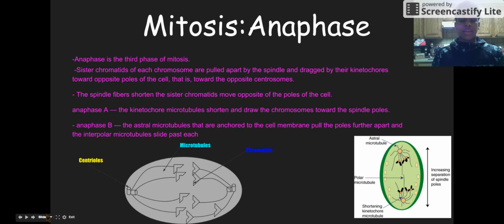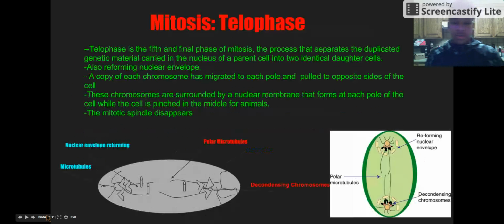There are two types of anaphase. Anaphase A, in which the microtubules shorten and draw chromosomes toward the spindle fibers. Anaphase B, in which microtubules that are anchored to the cell membrane pull the poles further apart, and the interpolar microtubules slide past each other.